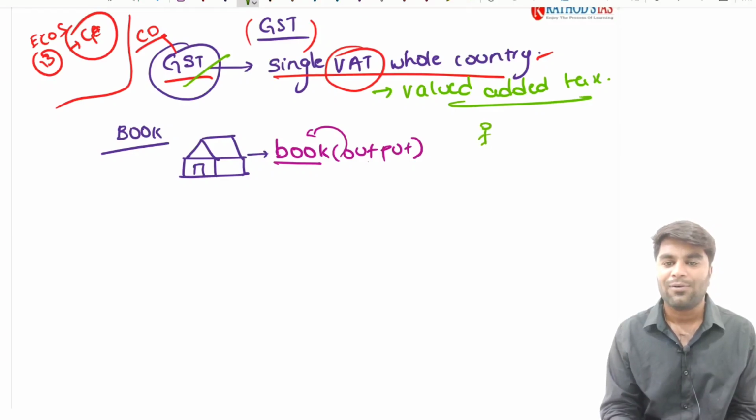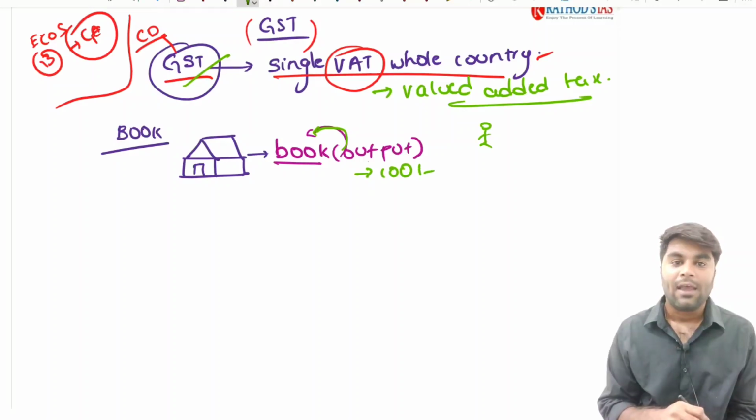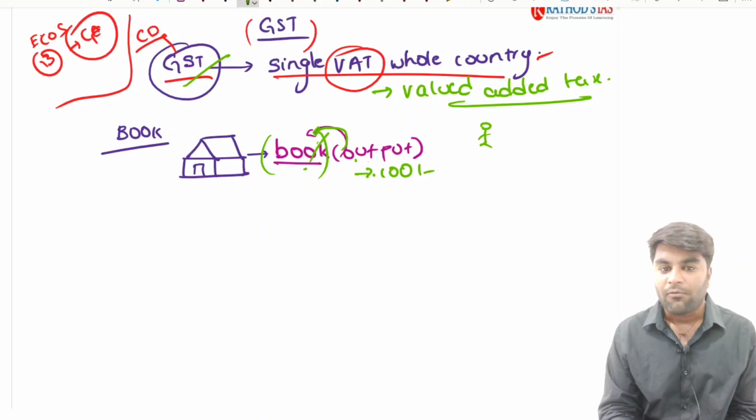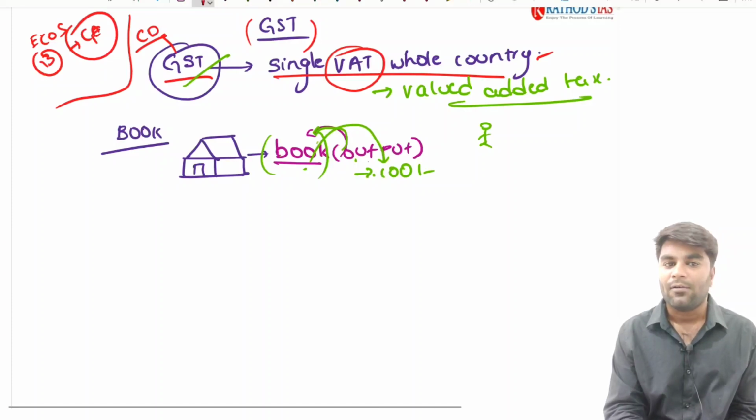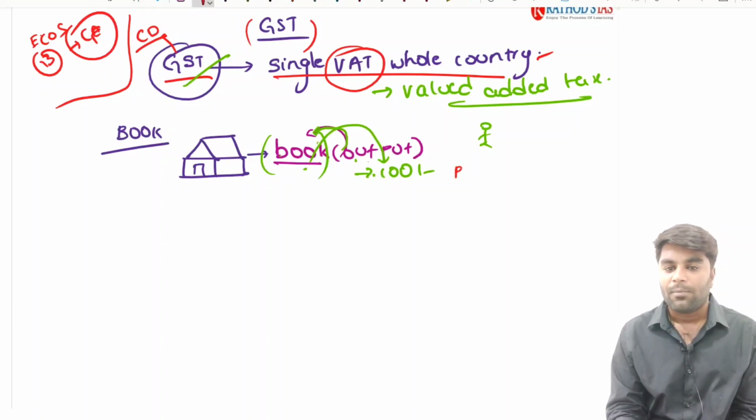Now imagine he is the owner of that particular company and he is saying that the output value of my company is 100 rupees. What is his output? His output is nothing but the book. So automatically the value of the book at the factory is 100 rupees. See, the book value at the factory is equal to 100 rupees.